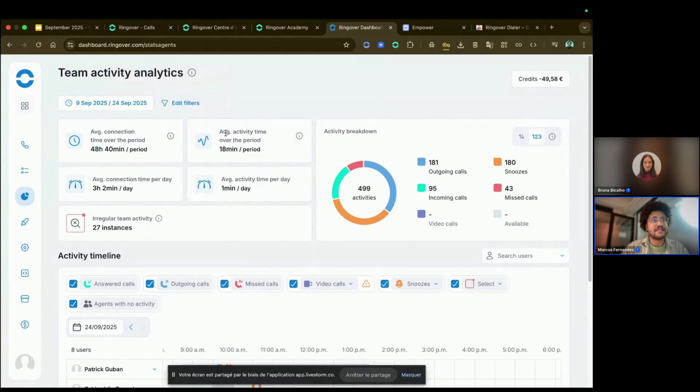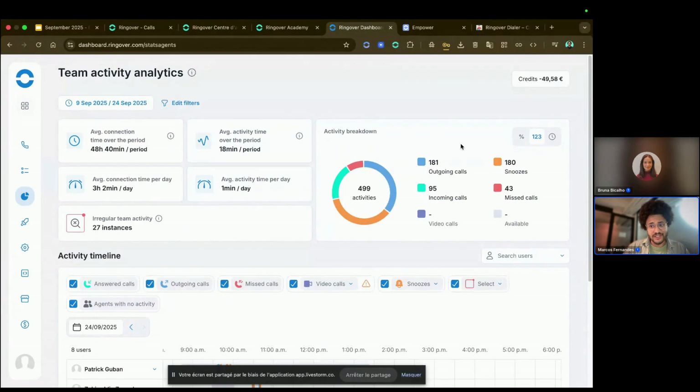You also have the average activity time over the period. So all of the activities together. And here you can see the list of the activities. What is an activity? An activity can be an outgoing call, an incoming call, a video call, a snooze activity, a missed call, and a variable period.